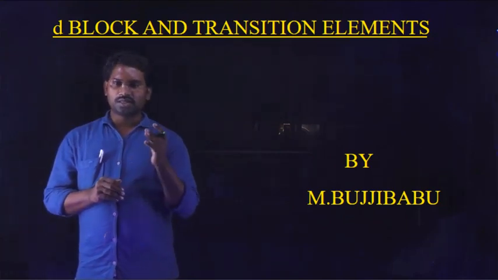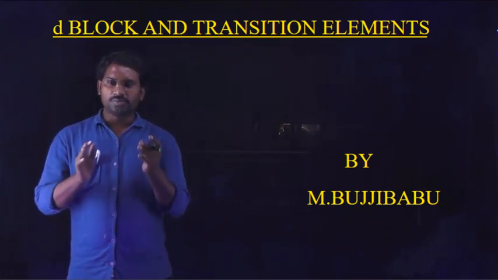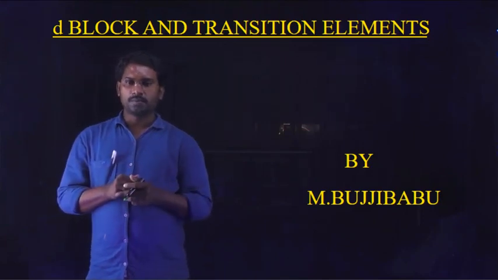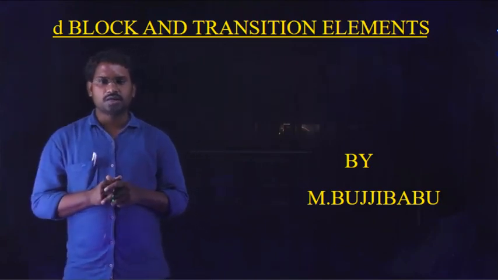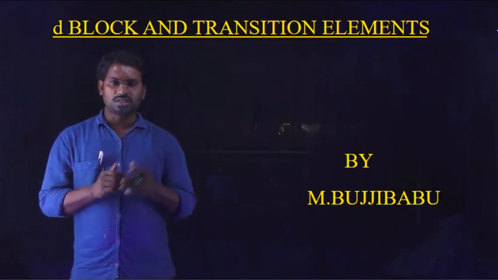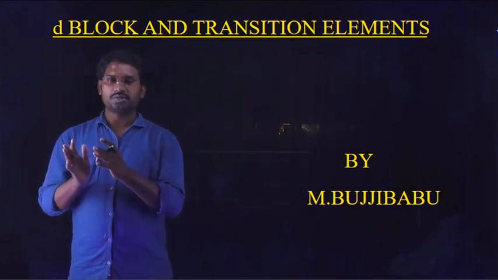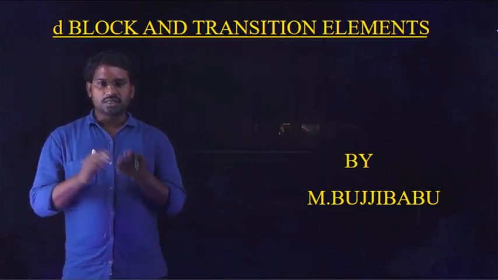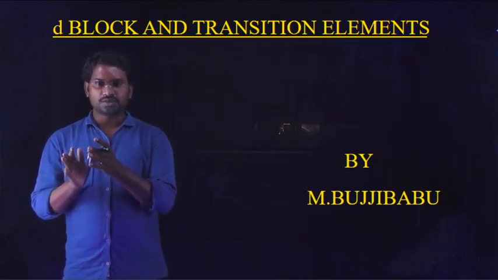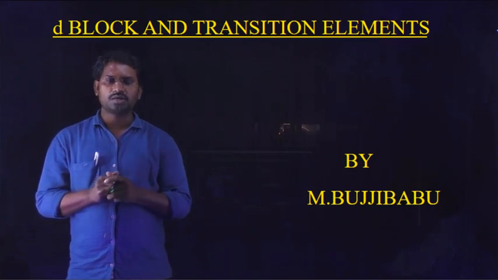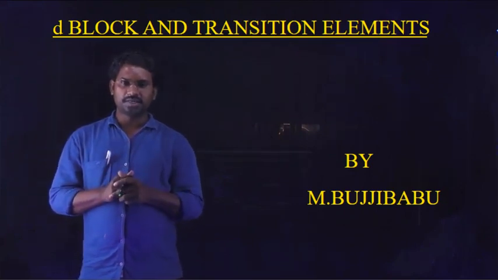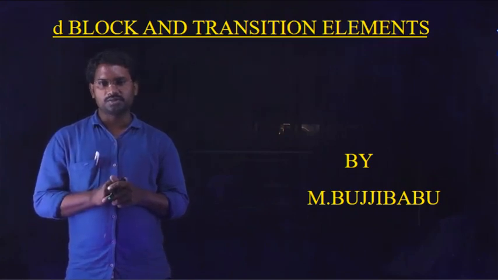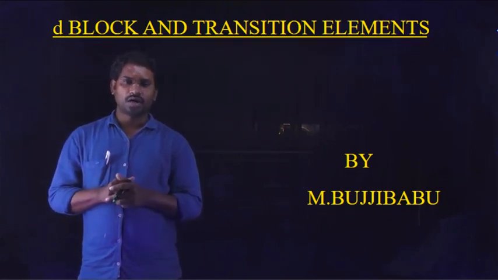And what are the necessary conditions if the elements belong to either S block or P block or D block? Another name for D block elements is transition elements. How are the D block elements called transition elements? What are the reasons for that? Are there any exceptions, elements which belong to D block but cannot be considered transition elements, like zinc, cadmium and mercury?